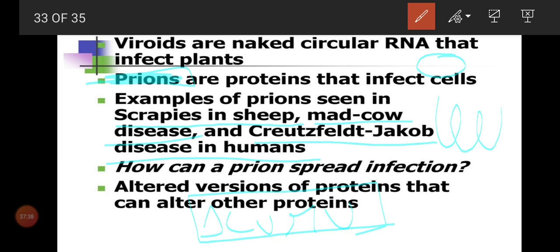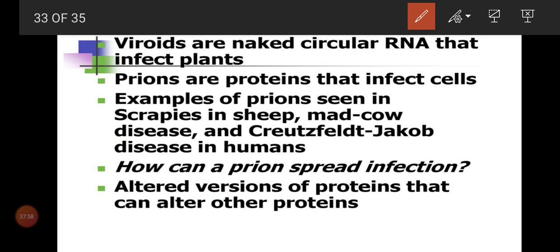The body won't stay in a normal equilibrium condition, so it leads to death. Here you want to understand only one concept: a protein will alter another protein. So protein is infectious material. It will alter the human protein, so it leads to death of the person. That's all about the prions.